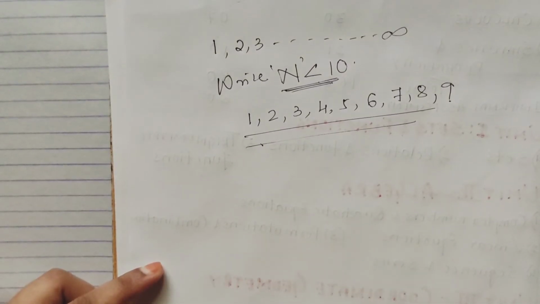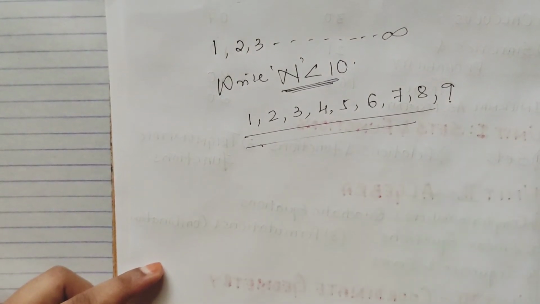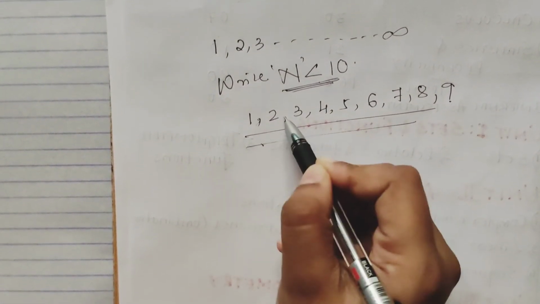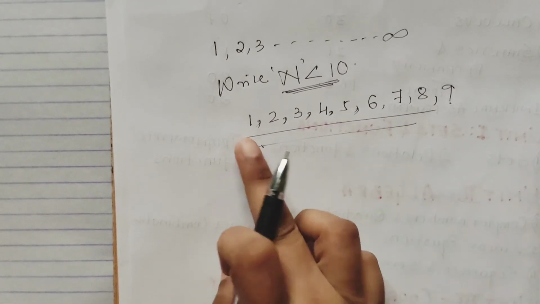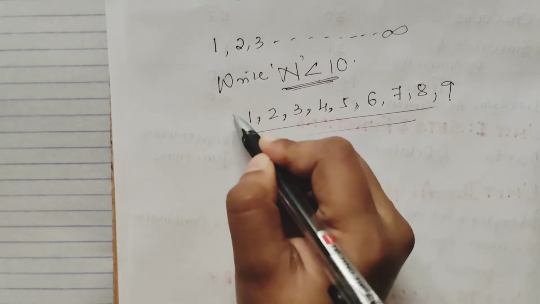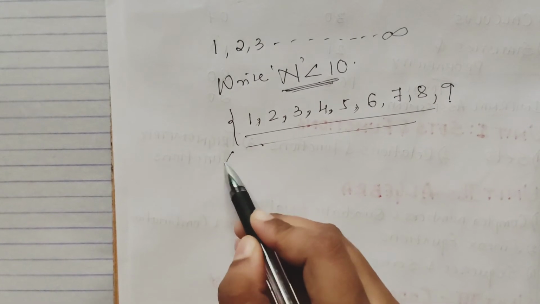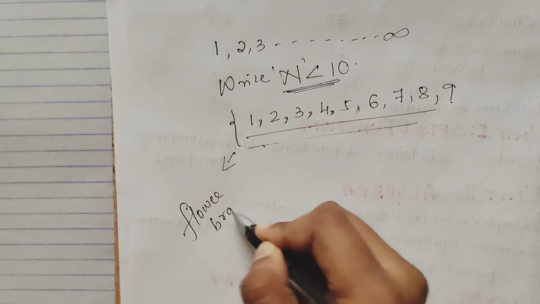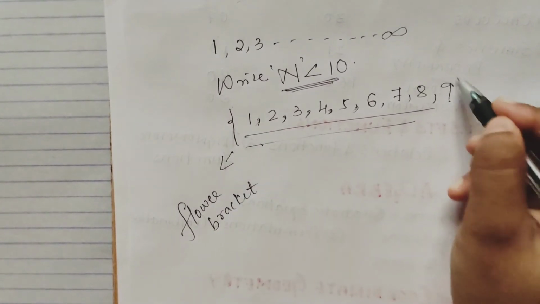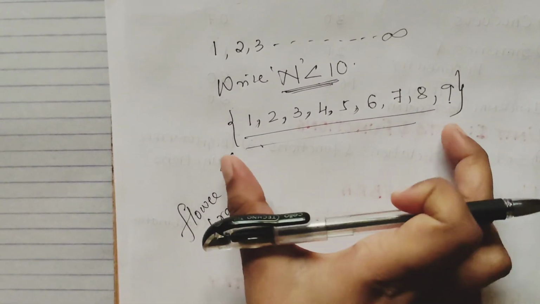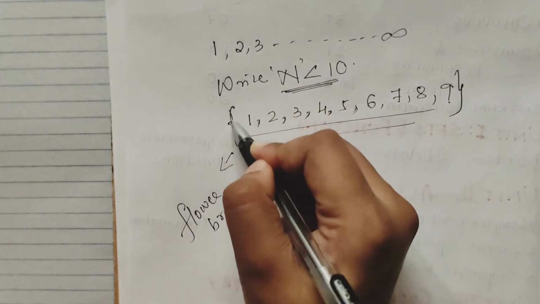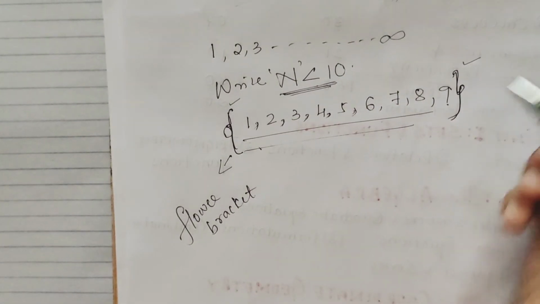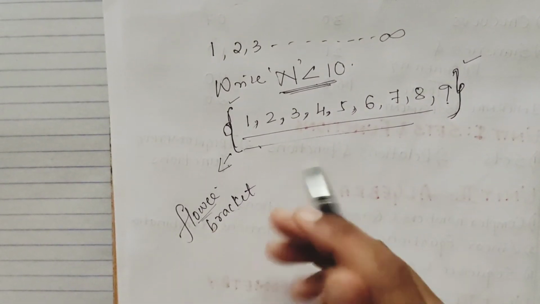Whenever we are writing a set, you write it like this. Whatever terms or elements we write, we separate them with commas. Here I have used commas, and you start with a brace. This is called a flower bracket. You start with this and end with this. Whenever you're talking about a set, you represent it with braces. Start brace, end brace, and usually you call it a flower bracket.